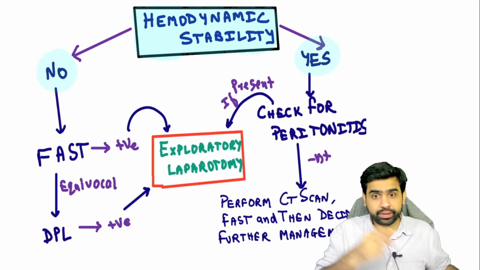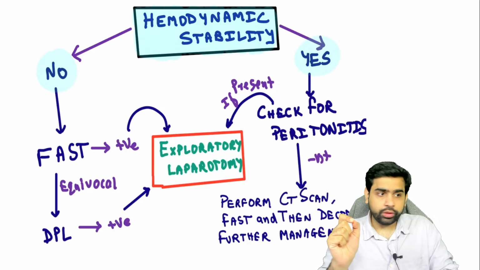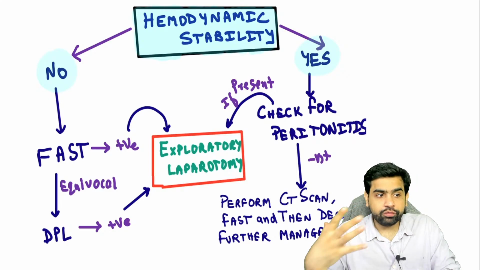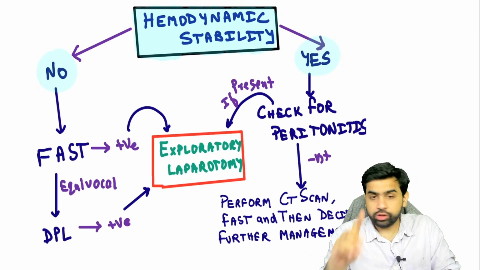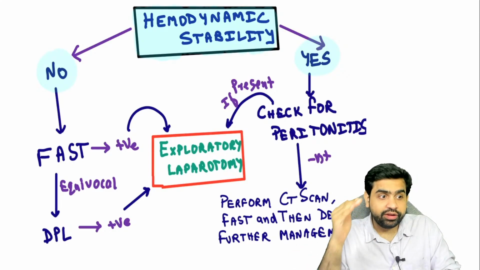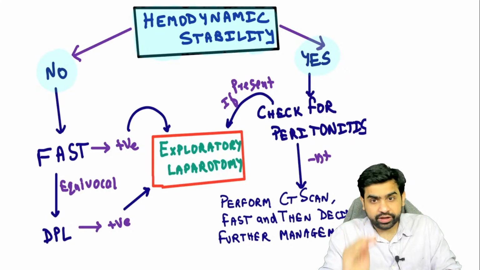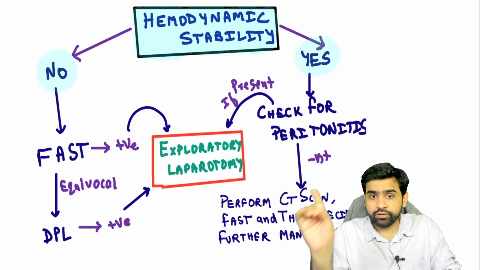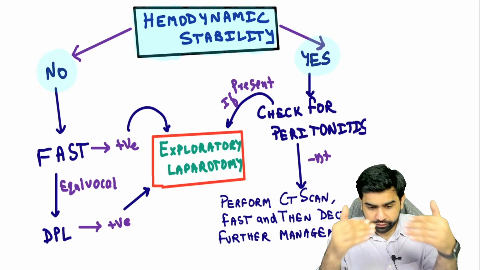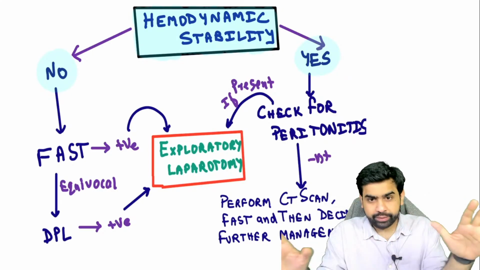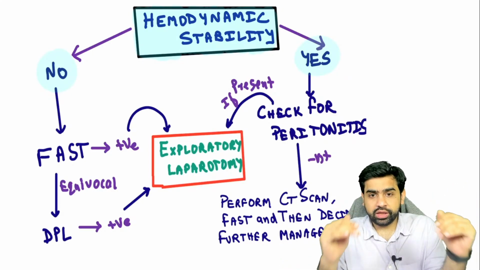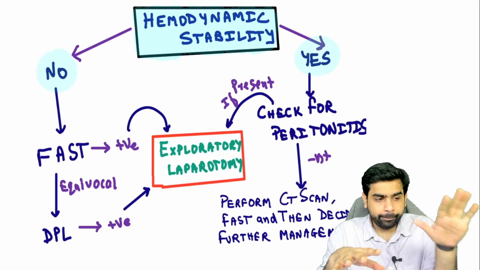Okay, so many students say tenderness. No, it's not that, and it's not FAST. You have to look for the features of peritonitis. So it is not the tenderness, it is rigidity and the guarding. Tenderness is not a feature of peritonitis. So whenever you have a patient of any particular trauma, the first thing you have to see is whether the patient is having peritonitis or not.